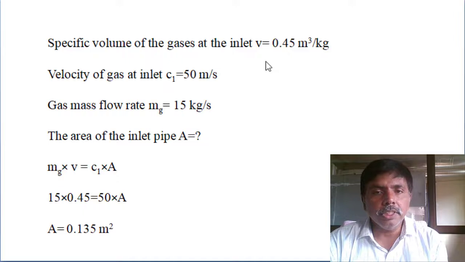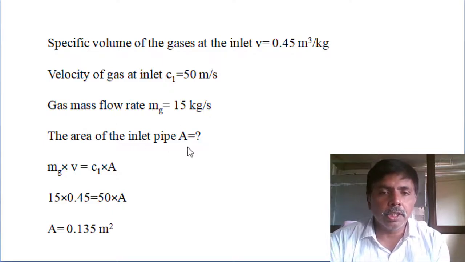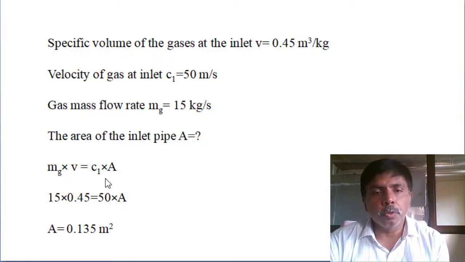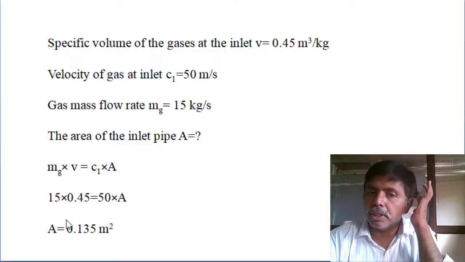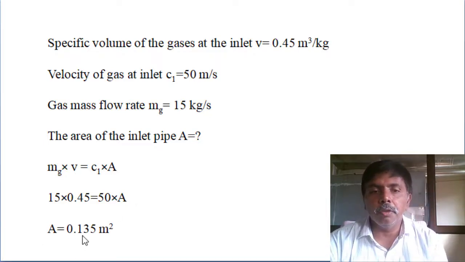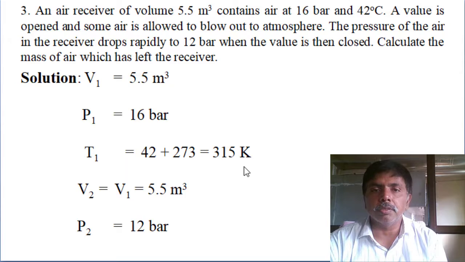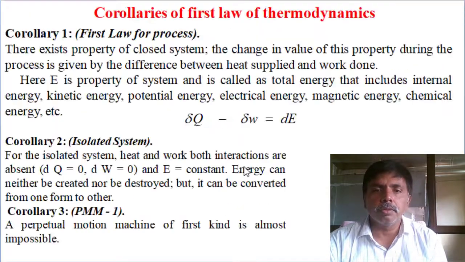Then they gave the specific volume of the gas at inlet, the velocity of the gas at inlet, and the gas mass flow rate, and we want the area of the inlet pipe. Mass into specific volume equals velocity into area, which gives meter cube per second. You can determine the area, and we get 0.135 square meters. So, simple problems.